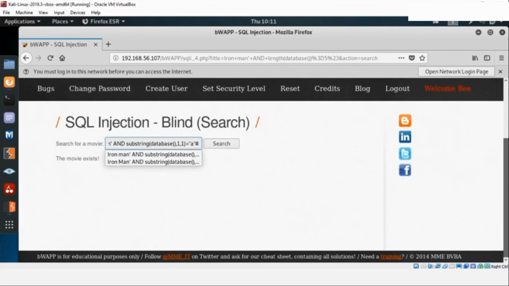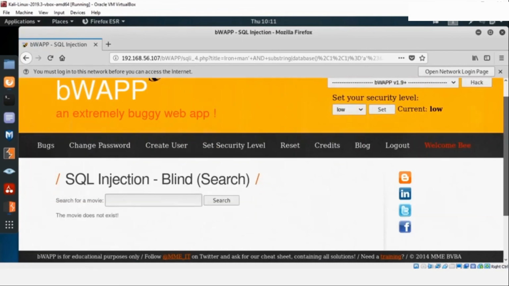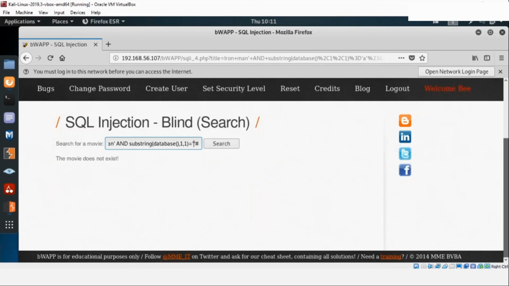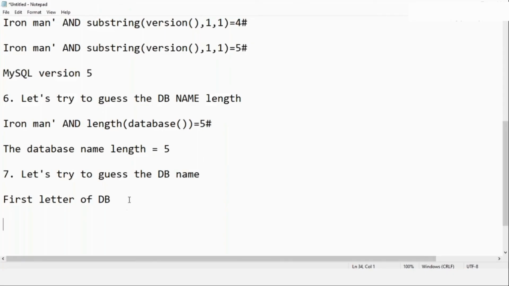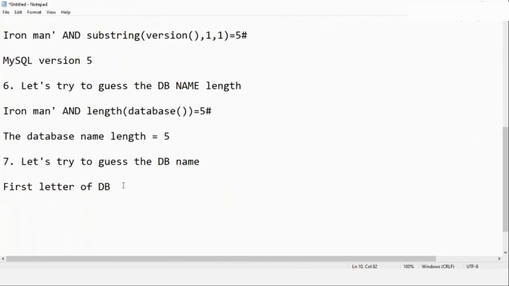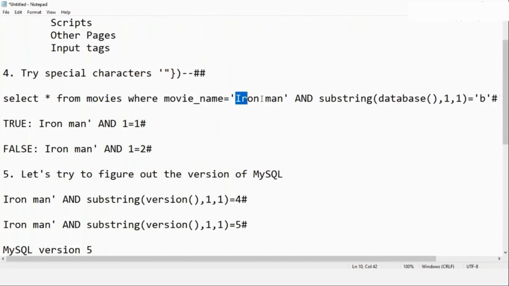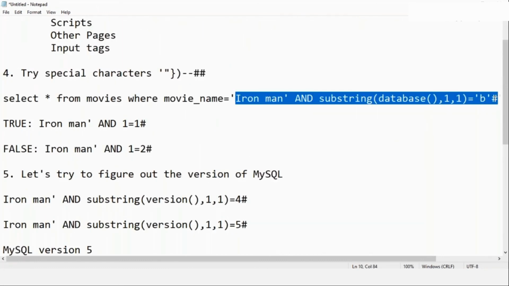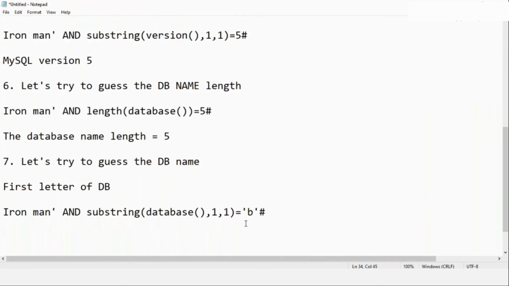So let's try to see what is the first letter of the database. So A, it says the movie does not exist. So then B, search again. This says the movie exists. So that means the first letter of the DB here is actually B. Let's just put this here.